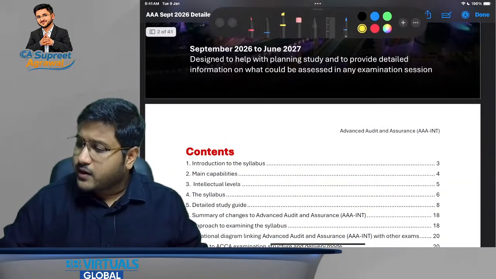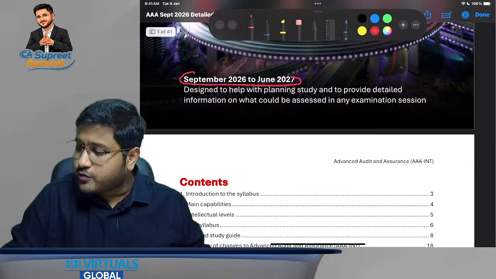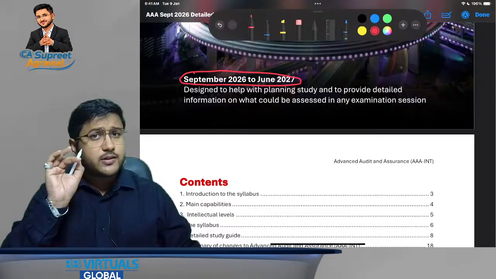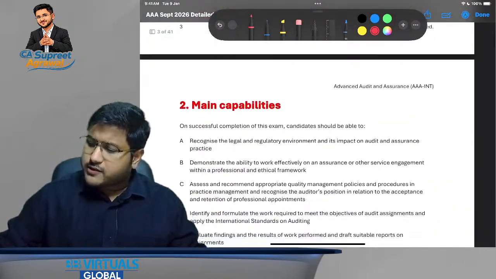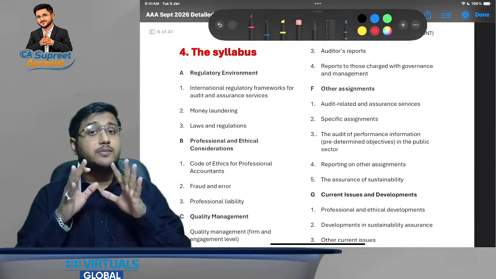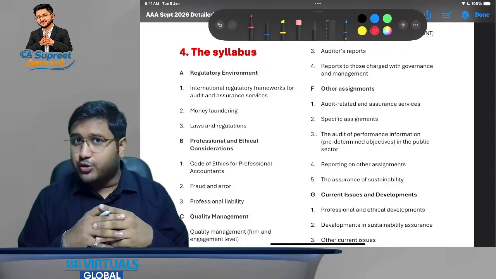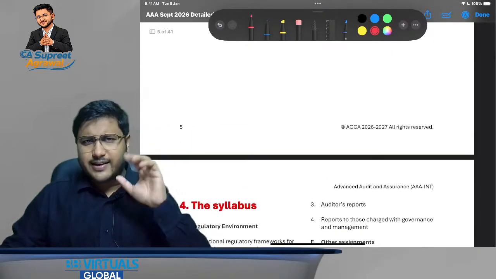This particular PDF is going to be relevant for the September 2026 to June 2027 attempts, so this is a very updated one. Now, instead of starting with the introduction of the syllabus, let's quickly jump first to the syllabus. Let's first discuss the syllabus, and then we will discuss the exam format. Or do you want me to cover the exam format first? Don't worry, let's cover the exam format first.